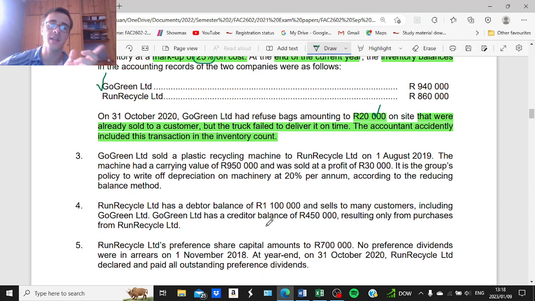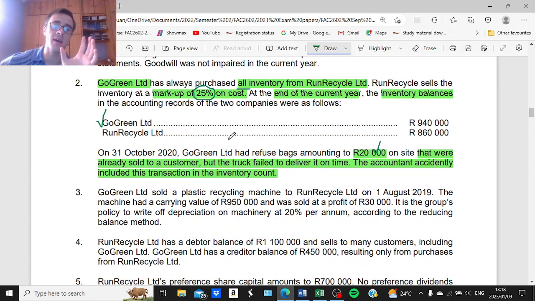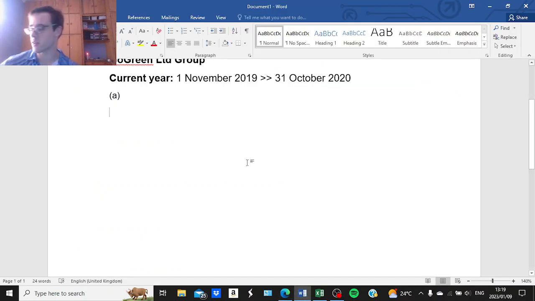So logically, the opening inventory of the parent will also include unrealized profit, but they do not give us enough information to calculate that amount of unrealized profit, because we are not required to eliminate the unrealized profit in opening inventory. We only need to eliminate the profit in closing inventory. All right, let us first calculate that amount. So unrealized profit in closing inventory.